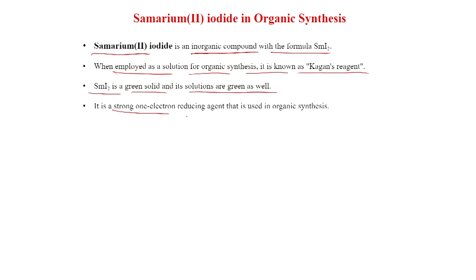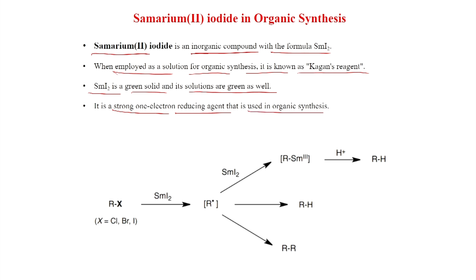It is a strong one electron reducing agent that is used in organic synthesis, and this is a general reaction with halides, and AIBN and tributyl tin hydride also can generate a radical, that is common, and here we will see that samarium iodide can do similar radical generation.